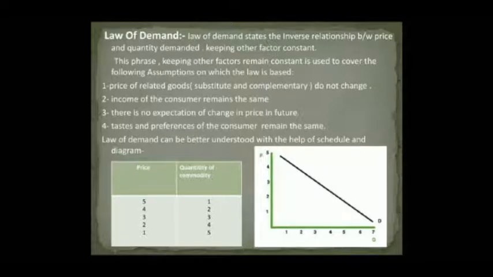Law of demand can be better understood with the help of the given schedule and diagram. The schedule clearly shows that more and more units of the commodity are demanded when the price of the commodity falls. As seen in this diagram, demand curve DD slopes downward from left to right, indicating an inverse relationship between price and quantity demanded.